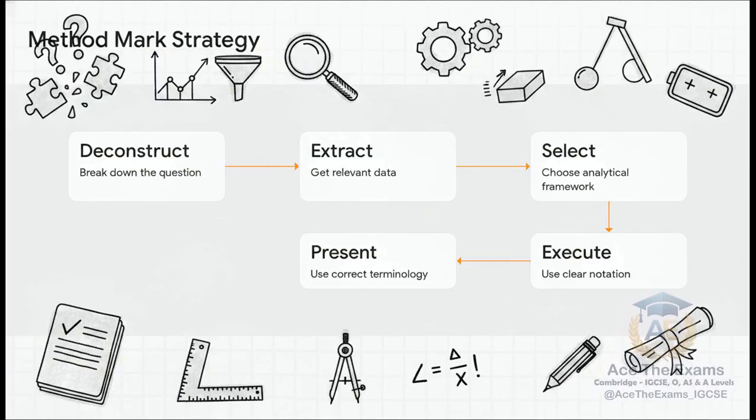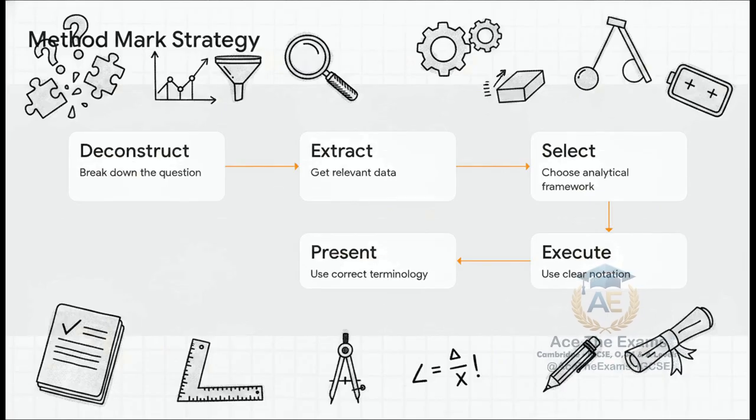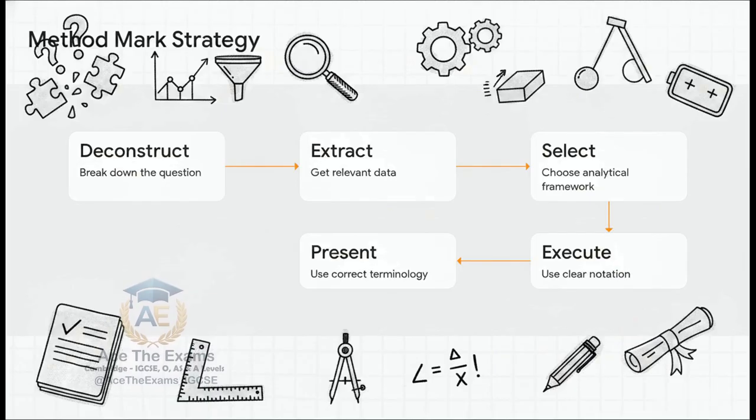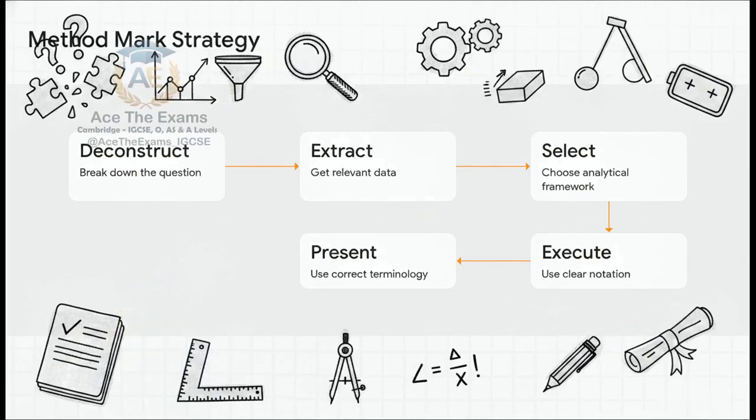Step 1, you deconstruct the question. What is the command word? What is the physical scenario? Step 2, extract the relevant data. Literally write down m equals 5 kg, h equals 10 m on the side of your page. Get it out of the dense paragraph. Step 3, select your analytical framework. Are we balancing kinetic and potential energy? Is there a driving force doing work? Step 4, execute with clear, precise notation. Step 5, present your final answer with the correct terminology and proper formats.